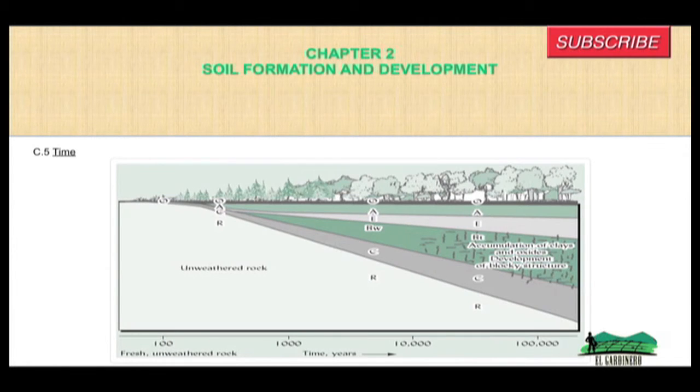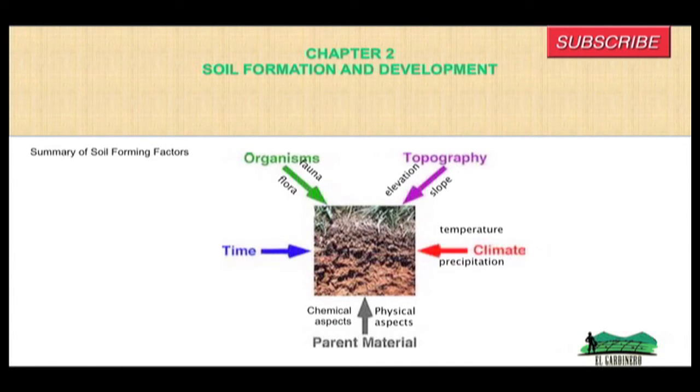Another representation of how time affects the development of soil. So from an unweathered rock, 100 years and continuing. In summary, the effects of organisms, topography, climate, parent material, and time will result in the development of your soil.